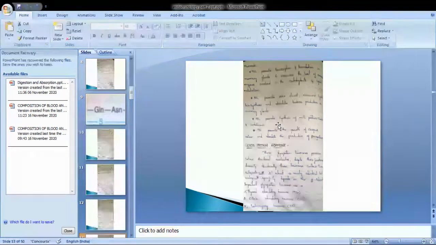Prolactin promotes synthesis of milk proteins, casein and lactalbumin. Prolactin also promotes the growth of corpus luteum and stimulates the production of progesterone.